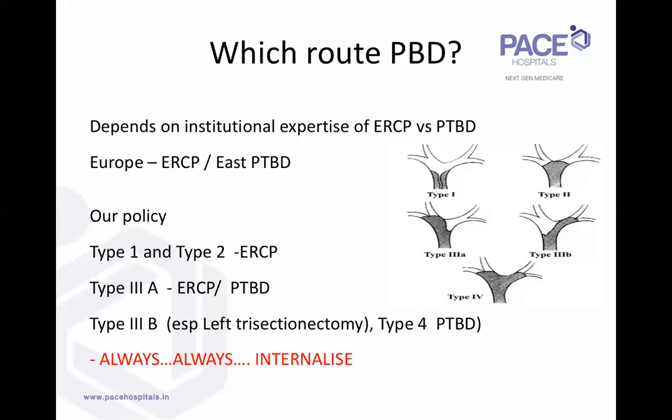PTBD also, many times the radiologists are able to cannulate and puncture, but they are not able to cross the stricture. So then what happens, if they do a central puncture, they are just entering the bile duct somewhere at the confluence, and the catheter is there for 1 to 2 centimeters. Once the patient goes home, with a little bit of movement, the catheter comes out, and there's a pericatheter bile leak, perihepatic abscess and all that. So always with PTBD also, we should be able to cross the stricture and internalize.